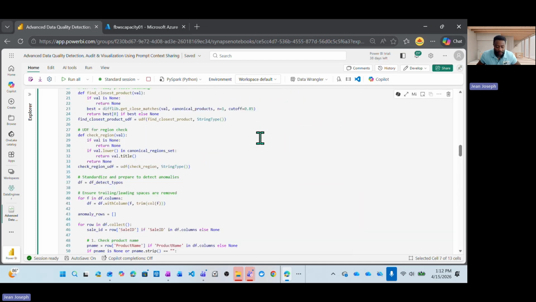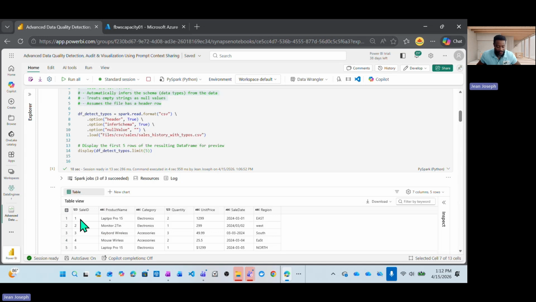If we go back up, so we have sales ID1, we have that. Technically speaking, we have this one, which is a typo. So there's a misspelling here.